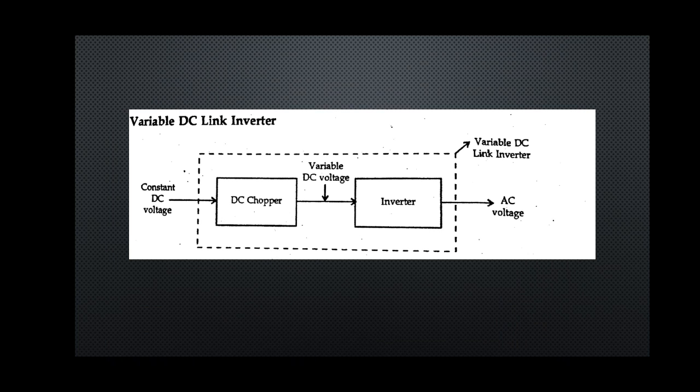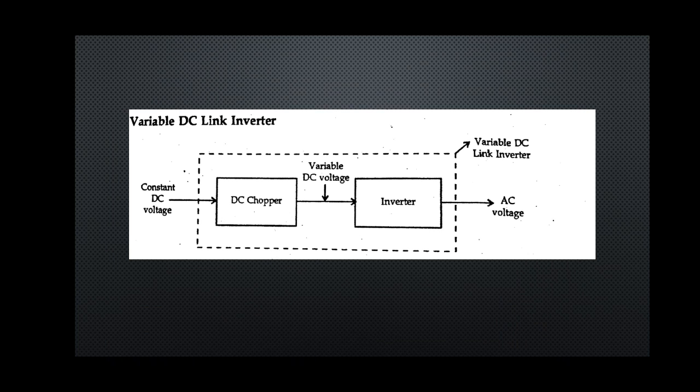But the harmonic content of the signal also changes if pulse width is varied. One method to change the output of the inverter is pulse width modulation, but in this method harmonics are generated. So the problem can be overcome with the help of the variable DC link inverter.